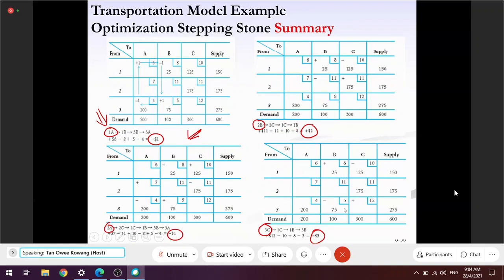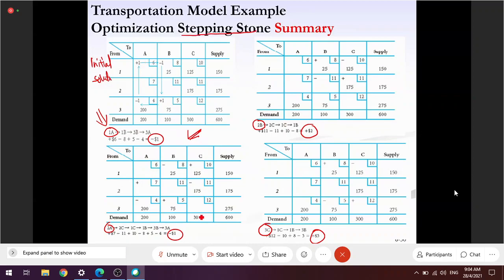But there's one thing I forgot to mention to you. This table first. We have worked out the initial solution. So you've done the first step of the stepping stone.